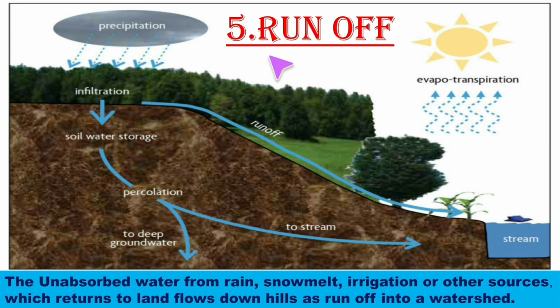Now let us learn about runoff. The unabsorbed water from rain, snowmelt, irrigation or other sources which returns to land flows down hills as runoff into a watershed. This flowing of water downhill is known as the runoff.